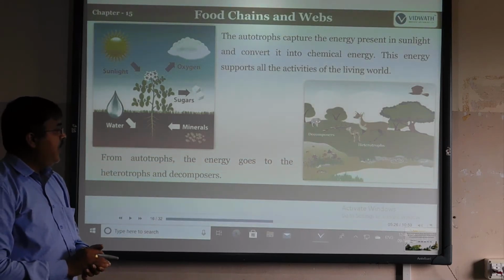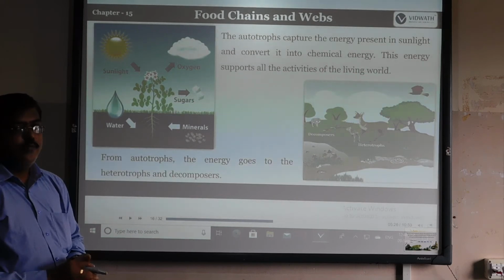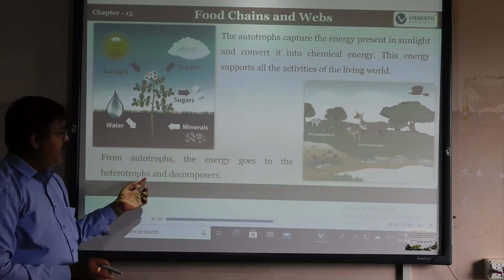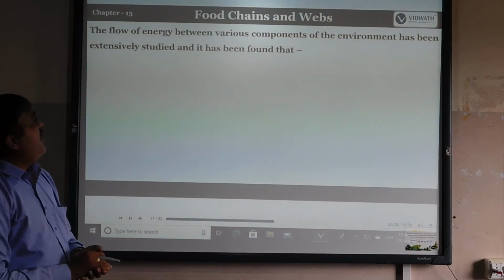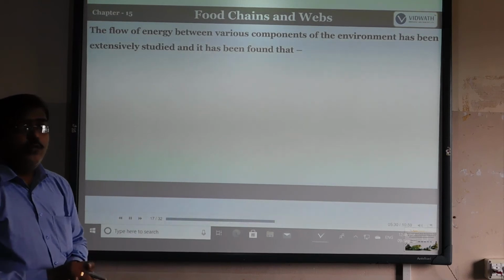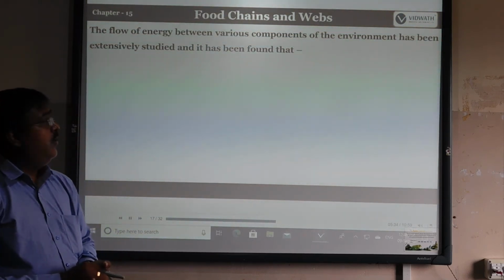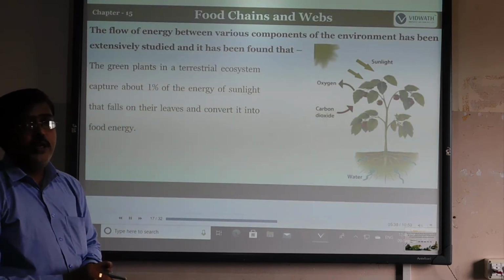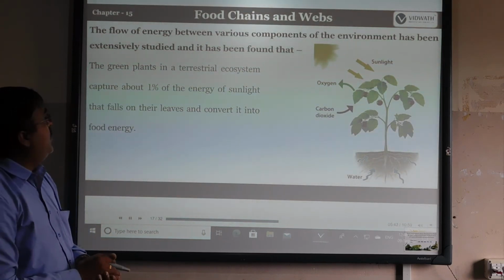From autotrophs, the energy goes to the heterotrophs, and then it goes to the decomposers. We human beings are also heterotrophs, and then our energy also goes to the decomposers. How is the flow of energy in the ecosystem? You already know that the flow of energy in the ecosystem is unidirectional. It goes in only one direction, that is, unidirectional.